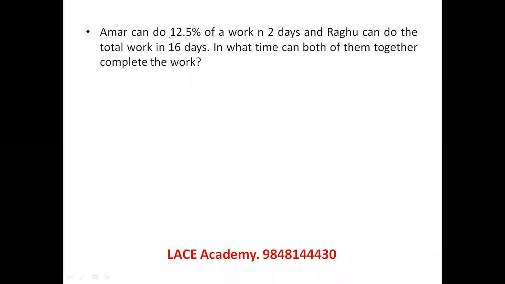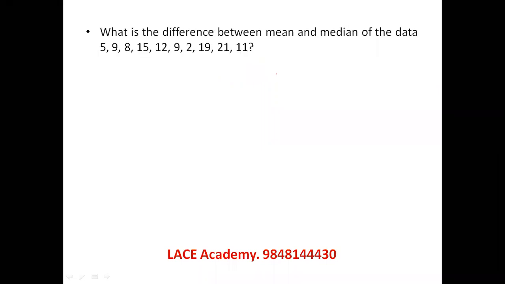A can do 12.5%, that is 1 by 8 of the work in 2 days. That means he can do the total work in 16 days. Raghu also can do the total work in 16 days. So both take 16 days. In what time can both of them together do the work? 16 days and 16 days, two members working together, they can do the work in 8 days. Straightforward question, don't waste any time here.